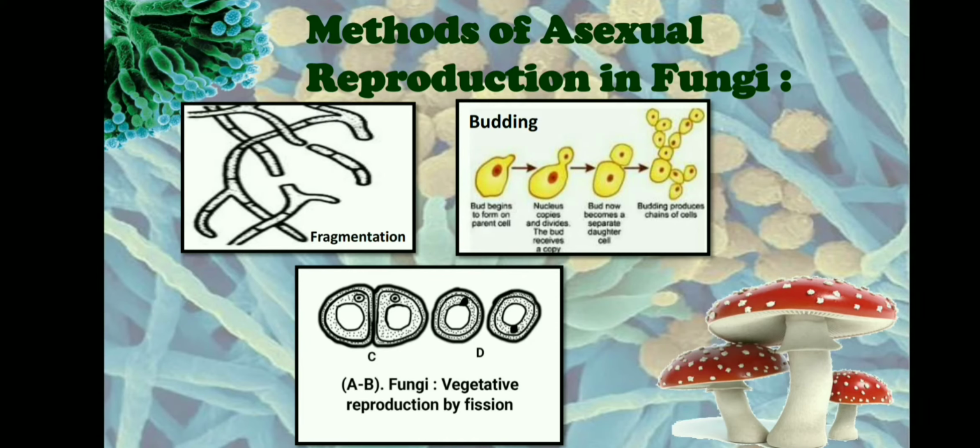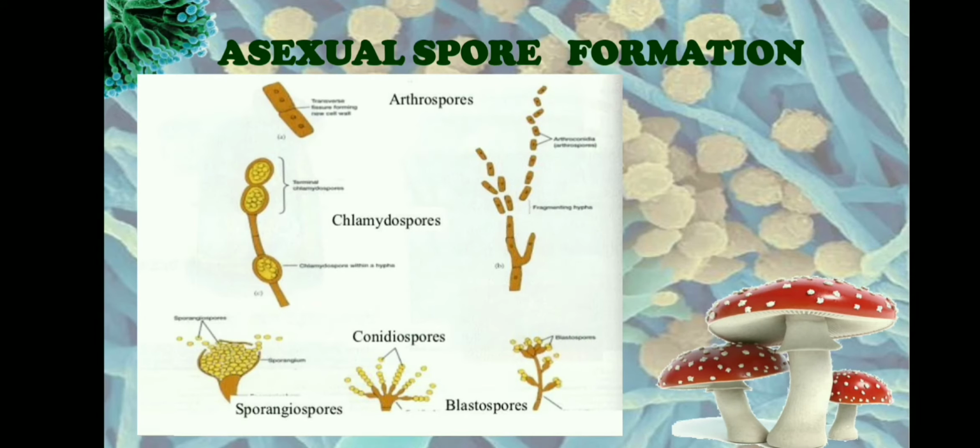Apart from these methods, in asexual reproduction, fungi will produce spores. So let us see asexual spore formation in fungi. Now the spore formation is the characteristic feature of fungi. Different fungi produce different types of spores. Let us see what are the different types of asexual spores that are being produced by these fungi. The first type of spores that is being produced by the fungi is called arthrospore. Arthrospores are very primitive type of spores which are formed by the breaking up of fungal mycelium.